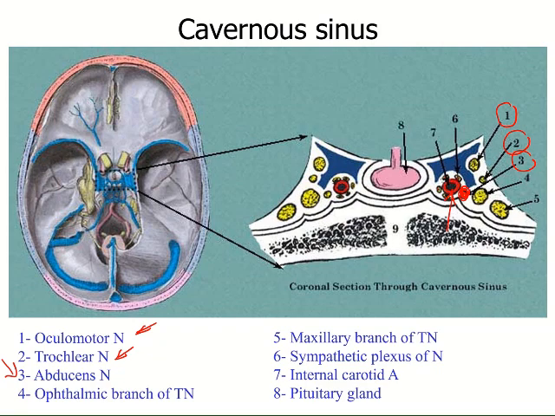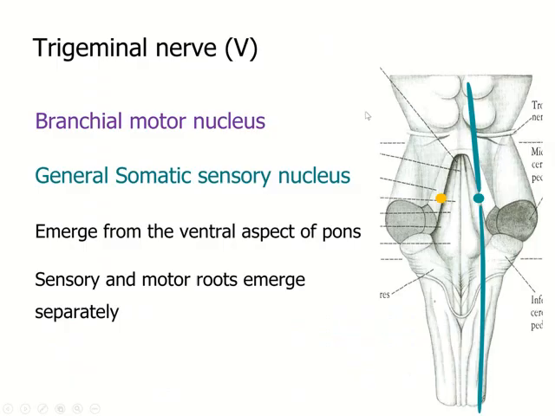Then other than that, you can see other two nerves here, number 4 and number 5, the ophthalmic division of the trigeminal nerve and the maxillary division of the trigeminal nerve lying below the third and fourth cranial nerves in the lateral wall of the cavernous sinus. Fifth cranial nerve or the trigeminal nerve.